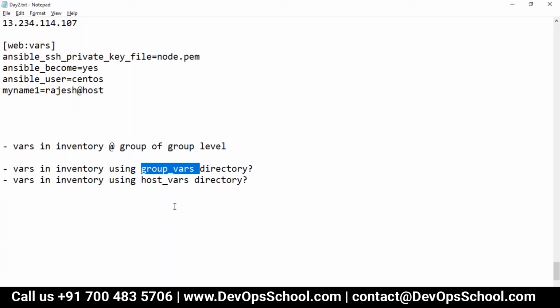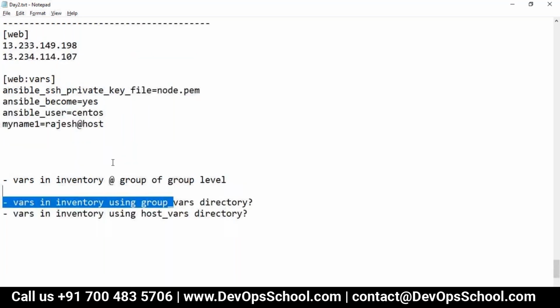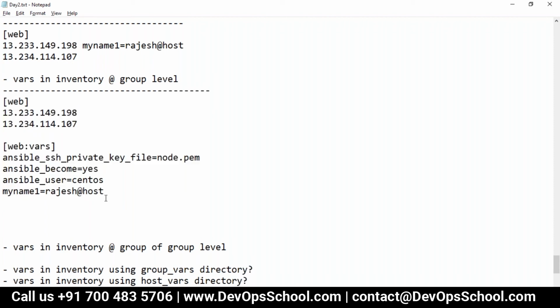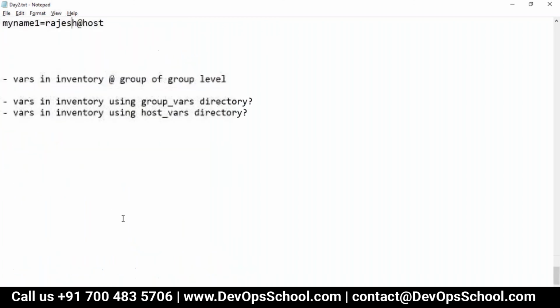You have a different variable. So what do we do? How do we manage the variables at the large scale? So guys, this is okay, but typically you know what we do, we don't define the variables in the inventory file. It's not a good practice, though you can declare it, because I showed you, you can declare it, but we don't use it.